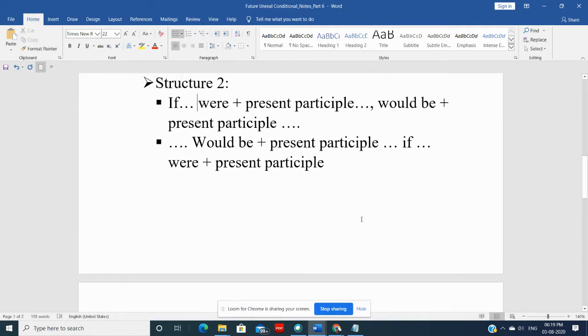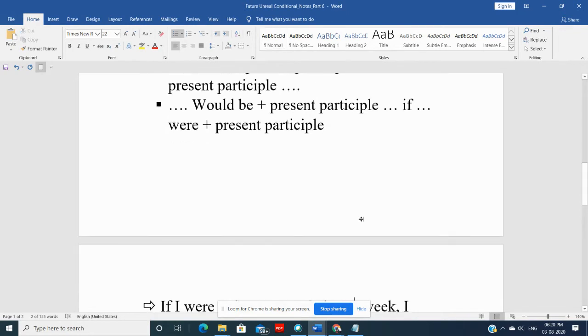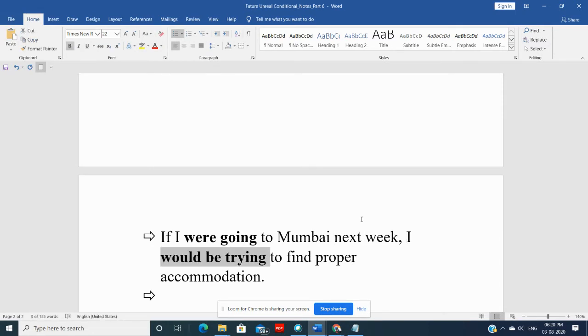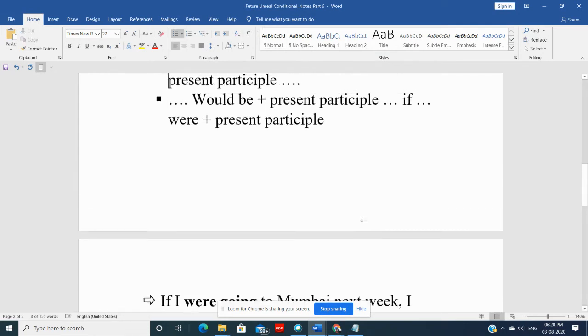So in the if clause, there is were and then present participle. If I were going to Mumbai next week, I would be trying to find proper accommodation.